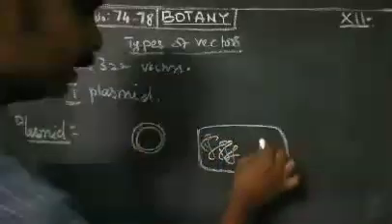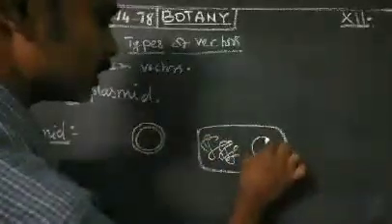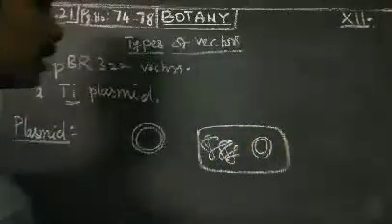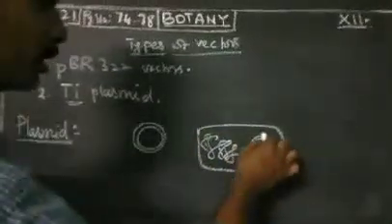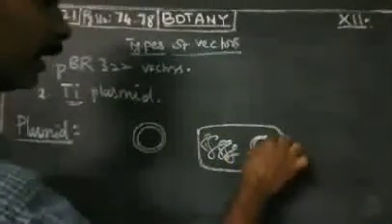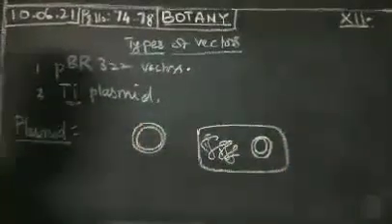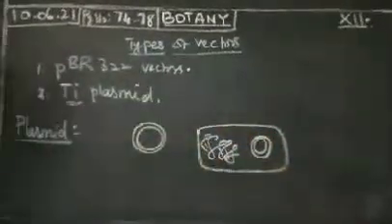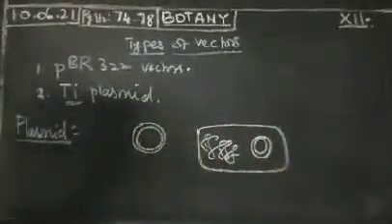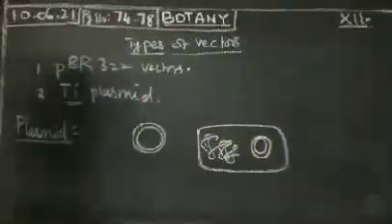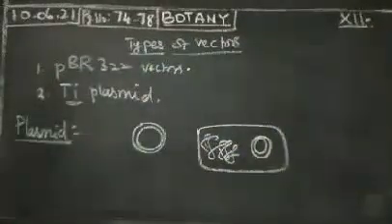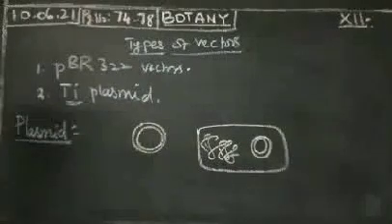Apart from this, there is a round structure, a circular double helix DNA, an extra chromosomal DNA. This is called a plasmid. Plasmids are extra chromosomal, self-replicating, double-stranded circular DNA molecules found in the bacterial cell.